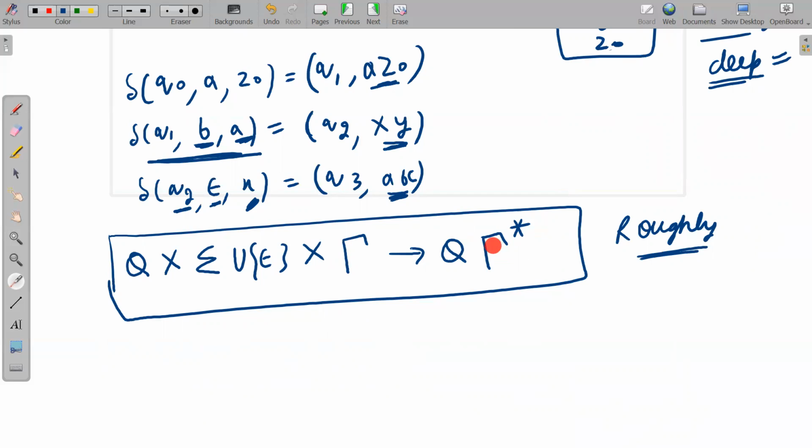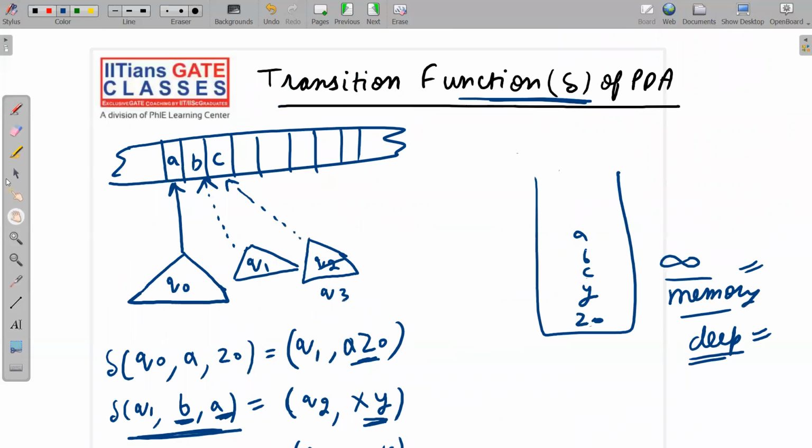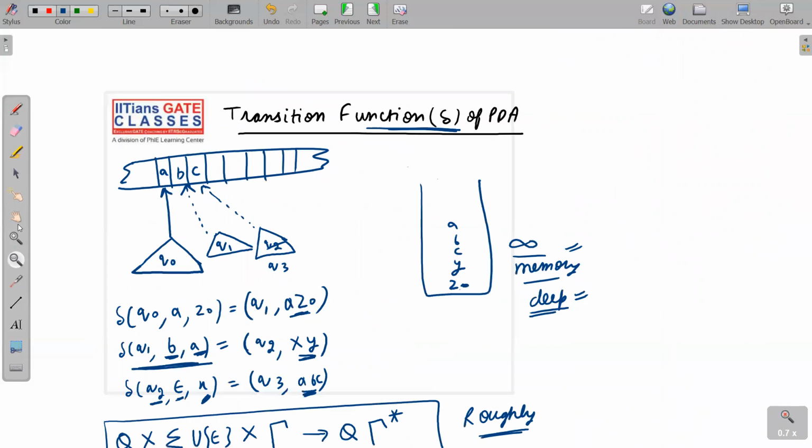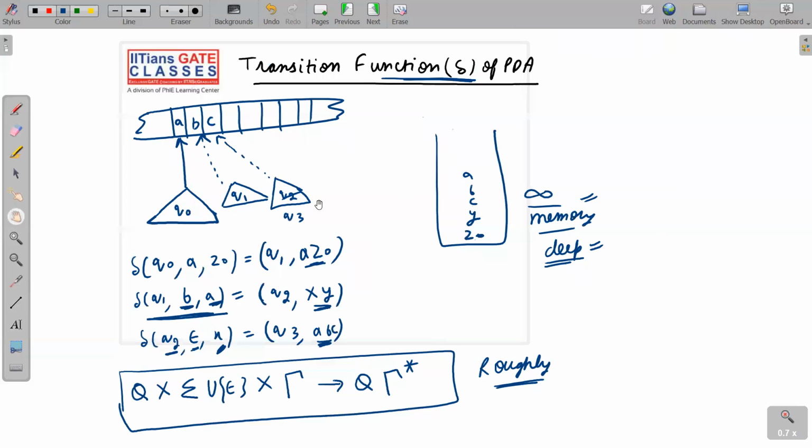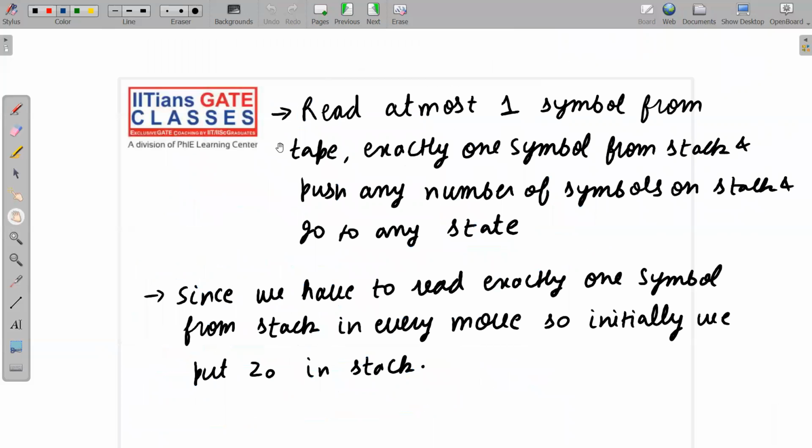Stack symbols are represented by tau, that's why I'm saying tau star. I hope I have made the point clear to all of you. Now let's jump to the next slide. But let me put everything on one slide so that you can note it down carefully. Now I'm jumping to the next slide.